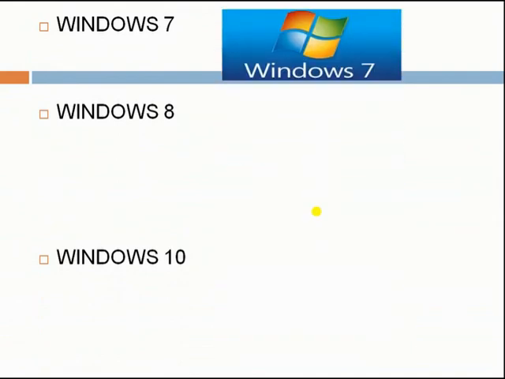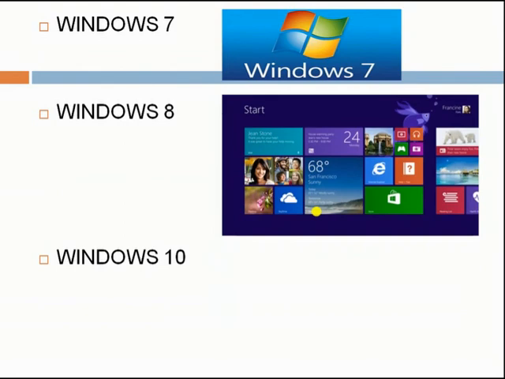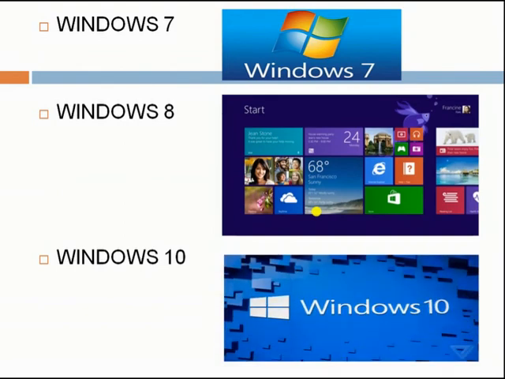Windows 7 is one of the most popular operating systems in the list of GUI. Nowadays we are using Windows 8 and Windows 10. These two Windows are most popular in this era.